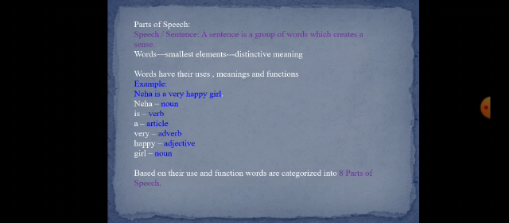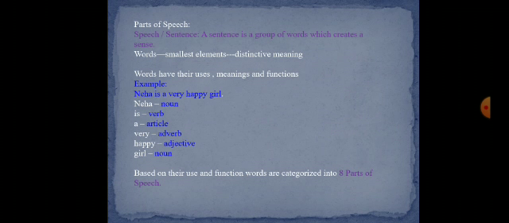Now sentence, for example, here is a sentence. Neha is a very happy girl. There are different words in this sentence. Here the word Neha is a name. It is a name of a person. That's why it is a noun. This word functions as a verb.